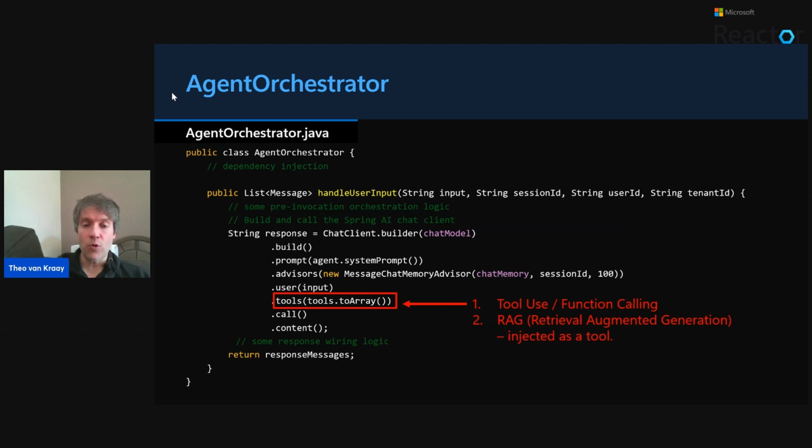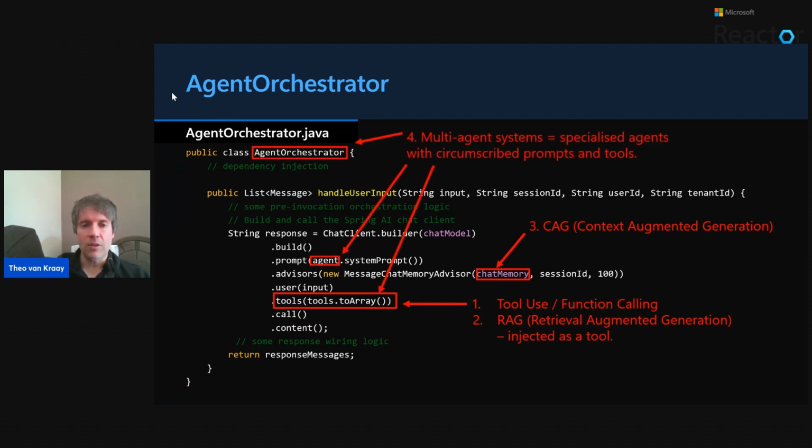Tool use: you can pass an array of tools. I'll show those later as I'm going through the sample. In this case, I'm also passing in a tool that is able to do retrieval augmented generation, or RAG, injected as a tool that one of the agents is able to call. Of course, passing in chat memory. In this case, it's what's known as long-term chat memory, because we're storing it in Cosmos DB, a database, so it can be kept there indefinitely and retrieved at any point in time when the user wants to come back and carry on the conversation.